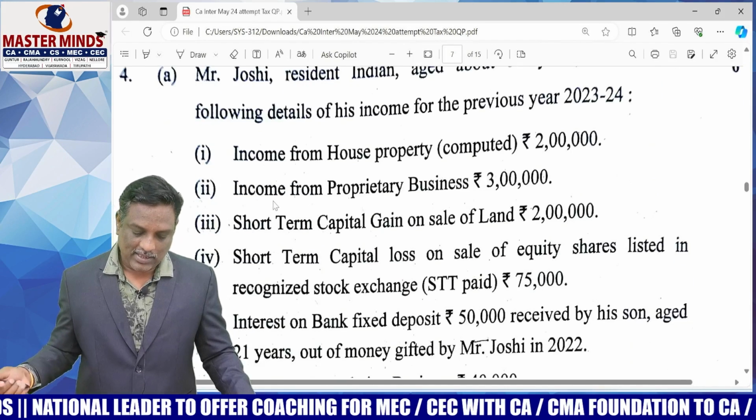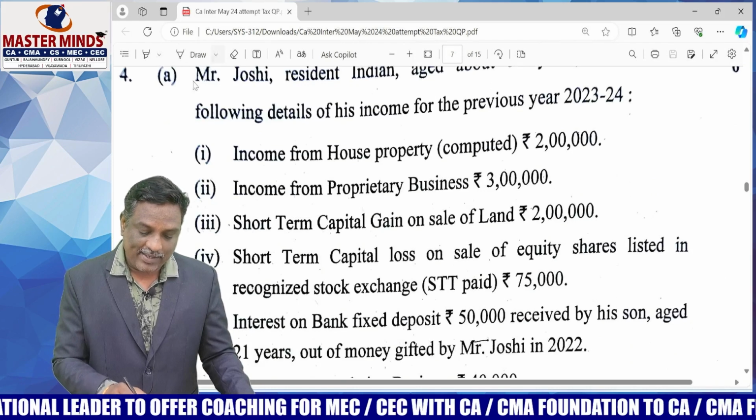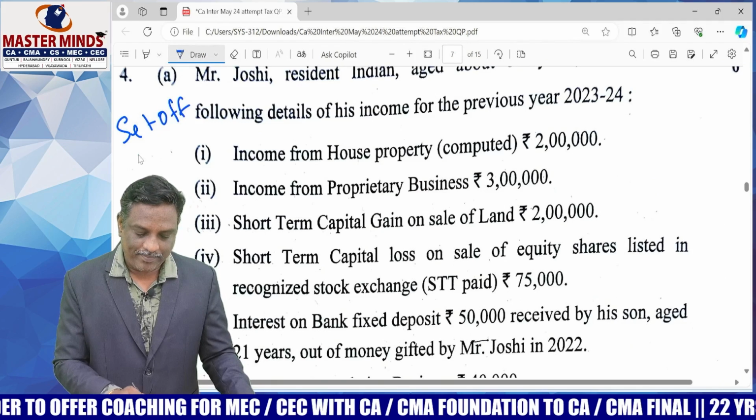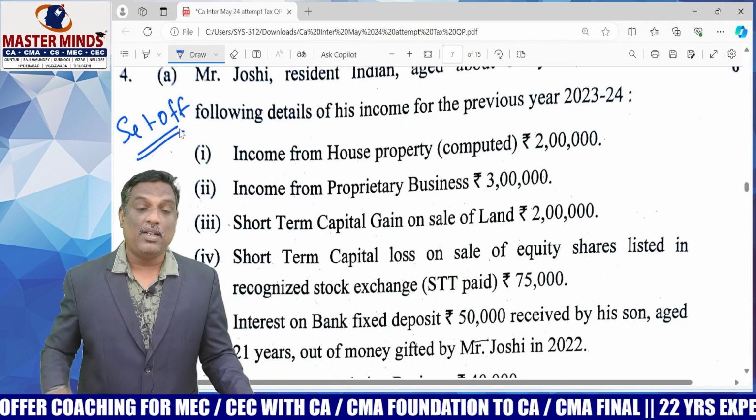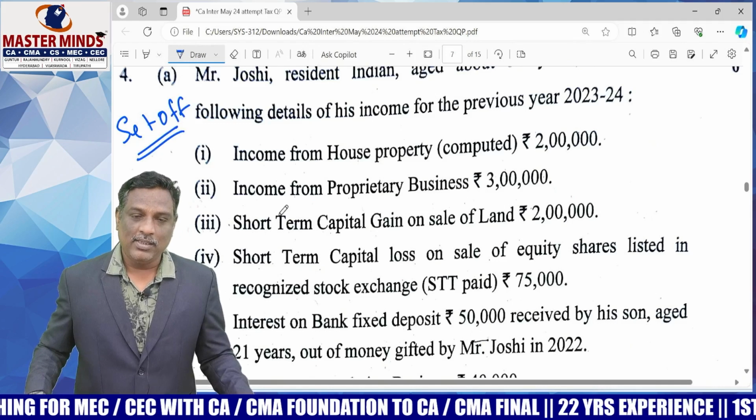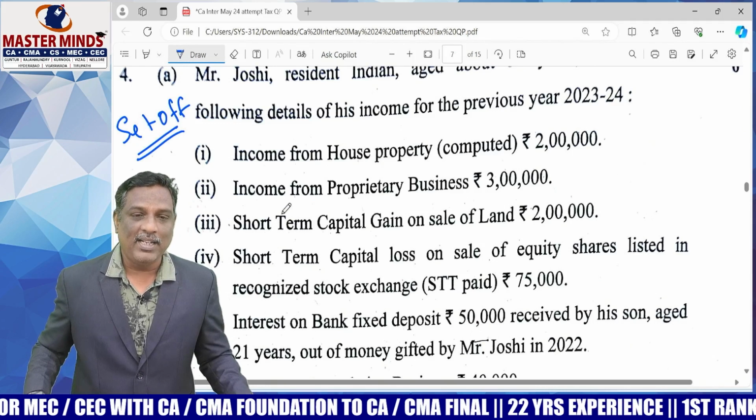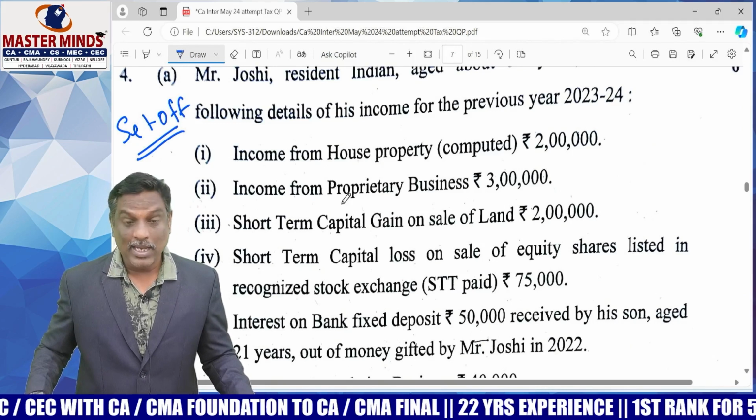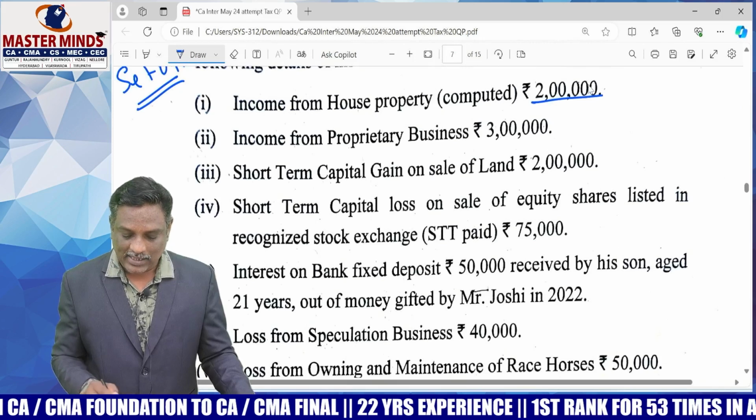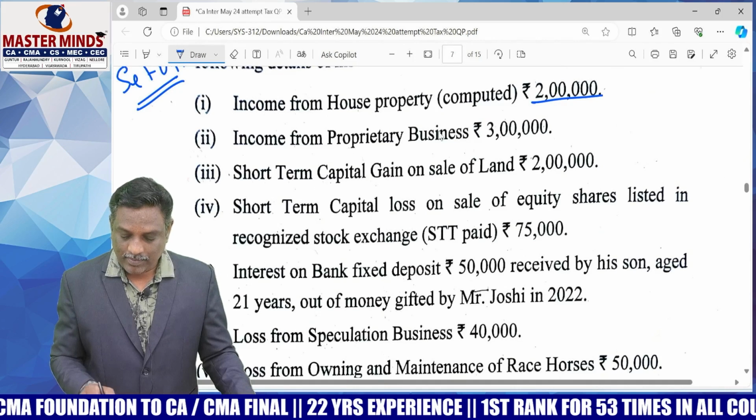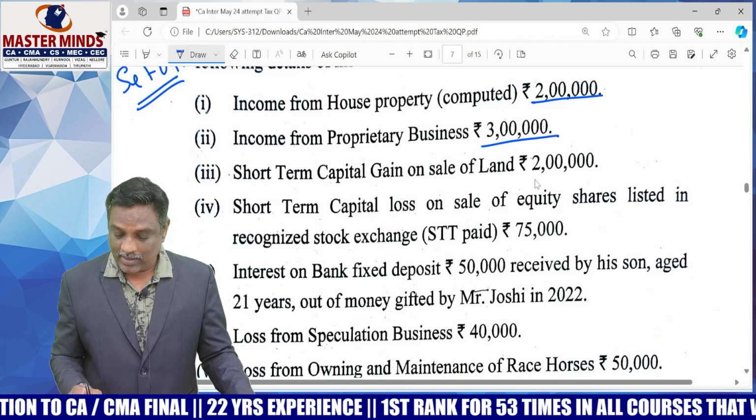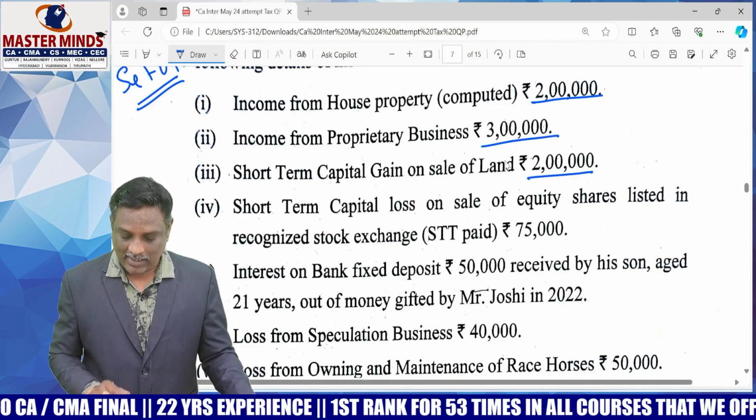Next, question 4A. This is the question from the set off and carry forward chapter. This is also a very easy problem, and so many problems like this are there in our material. Here the details: house property income 2 lakhs, business PGBP 3 lakhs, short term capital gain on sale of land 2 lakhs, it's a section 112.